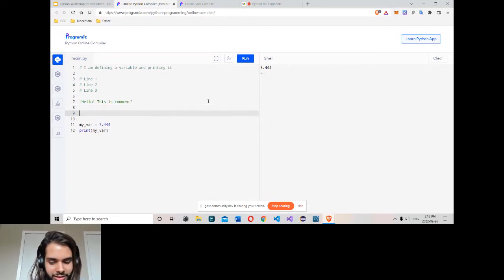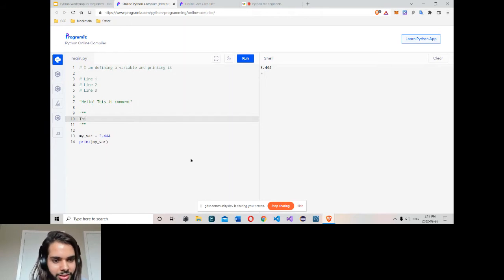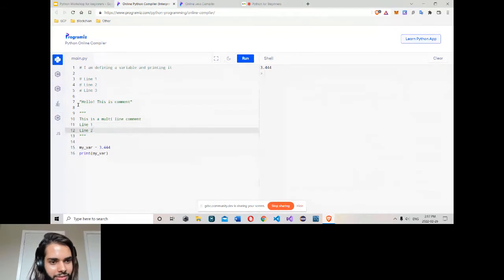So one more way, if you want to write a multi-line comment, you can use this. Simply type 6 double quotes, then go to the center, 3 and 3. You can write here. So this is a multi-line comment, line 1, line 2. So yeah, another way to comment.